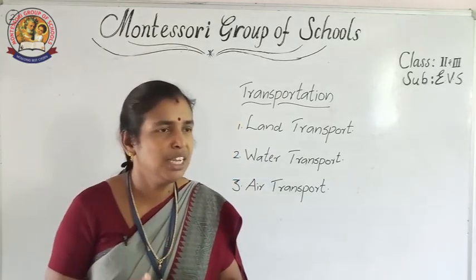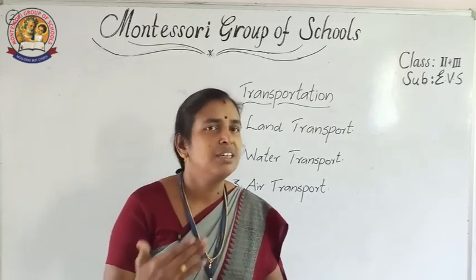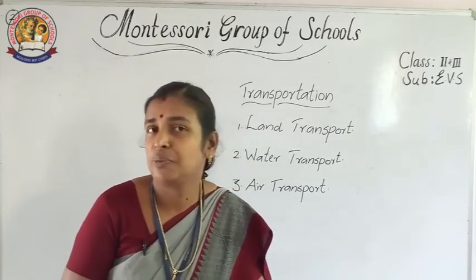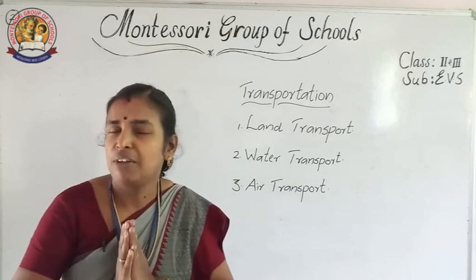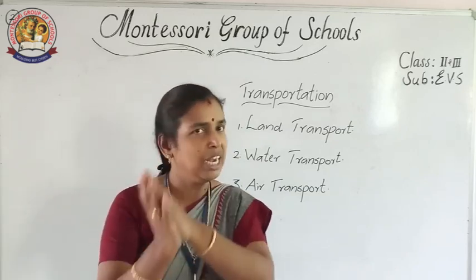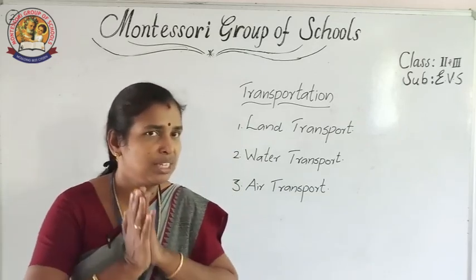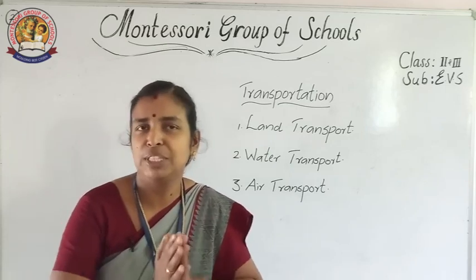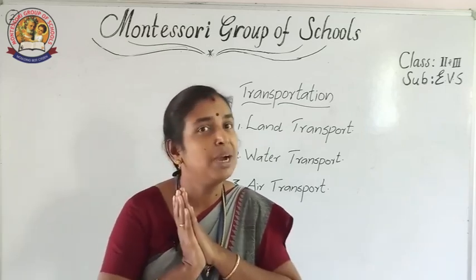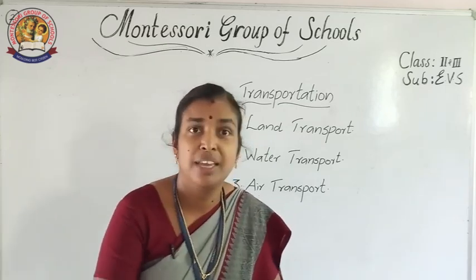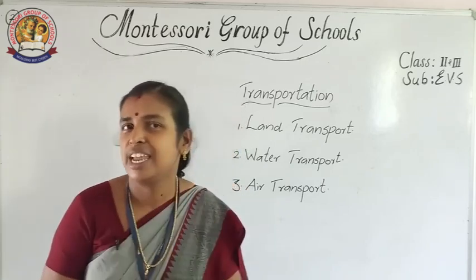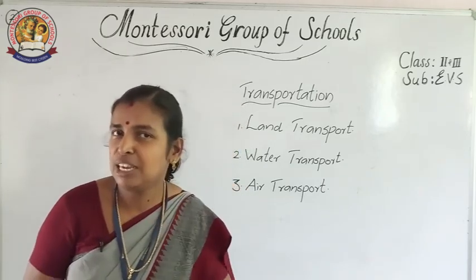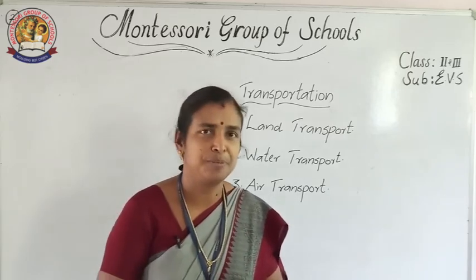If you have less money, you can select the transport suitable for you. For example, if I want to go from Hyderabad to Delhi, if I want to reach the day itself within hours, I can go by air transport. I have to select air transport. Time is less, money is more.